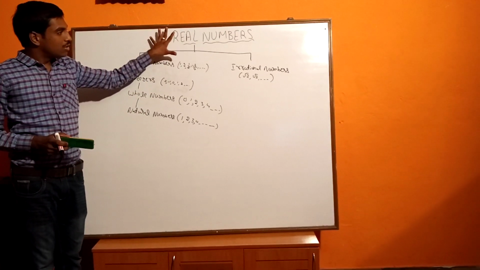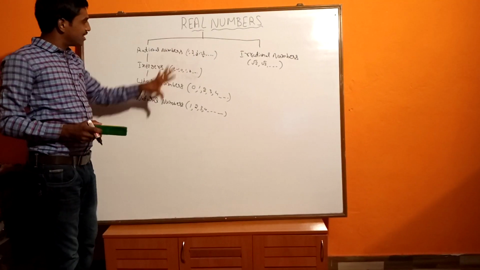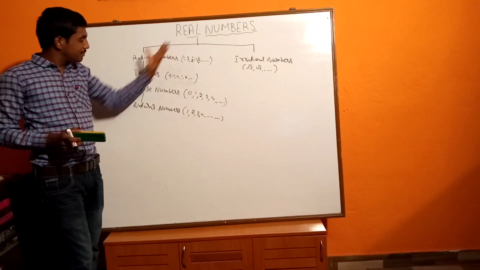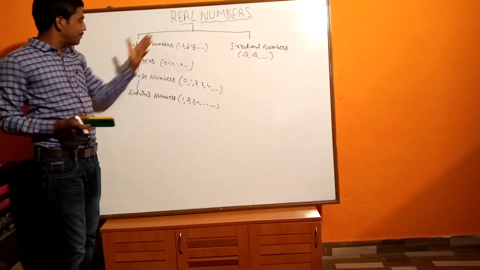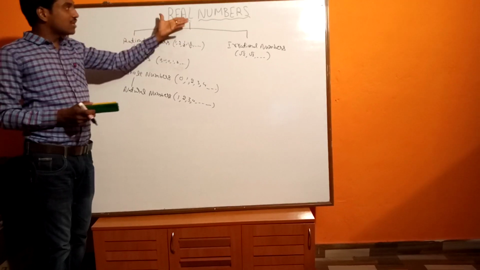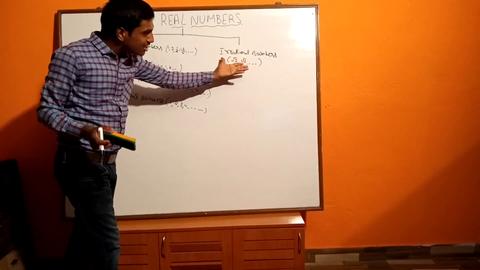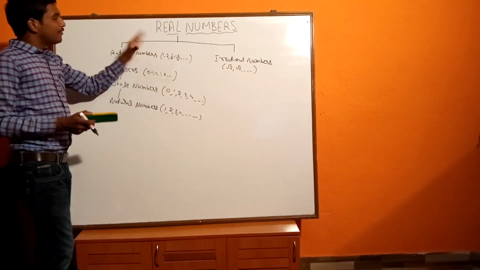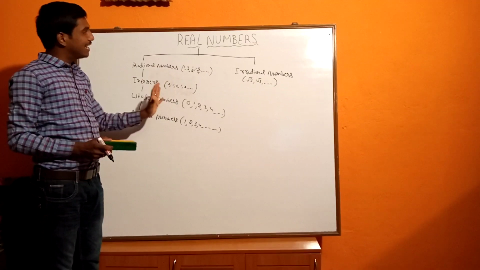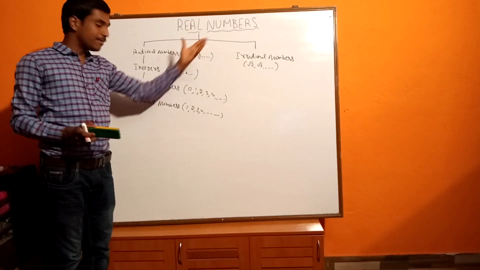Now if you remember the flow chart of the real numbers, then you can understand easily. That means all natural numbers are real numbers, all whole numbers are real numbers, all integers are real numbers, all rational numbers are real numbers, and all irrational numbers are also real numbers, because we can express all these numbers on the number line. Hence we call those numbers real numbers.